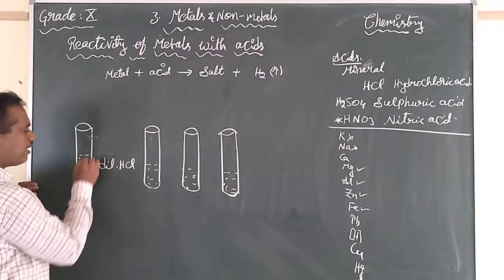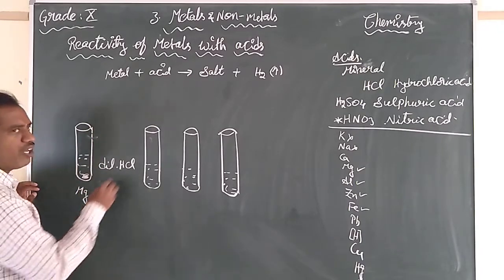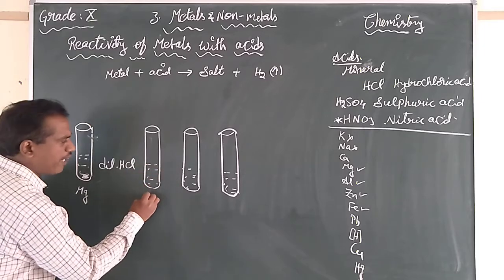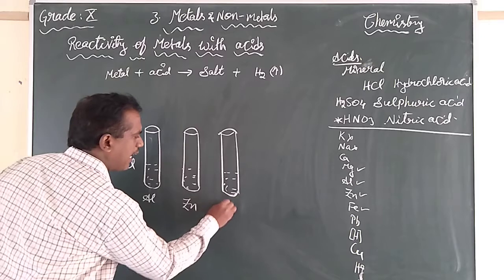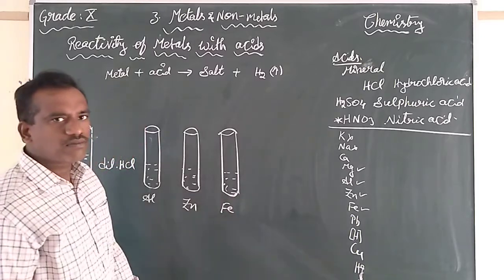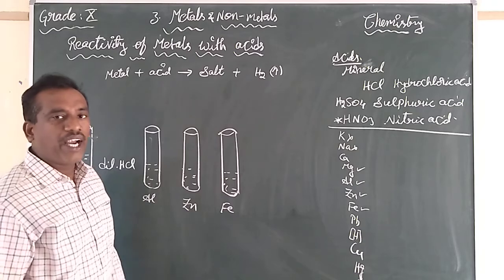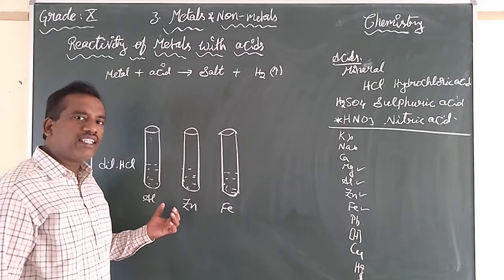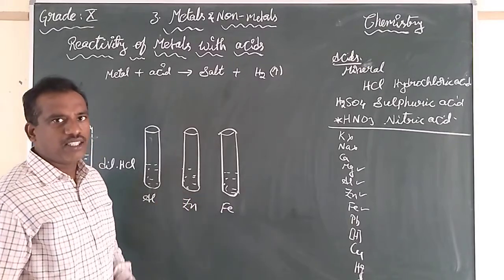We are dropping a piece of magnesium in one test tube, followed by aluminum, zinc and iron in the others. Along with the acid, we dropped the pieces of metals.